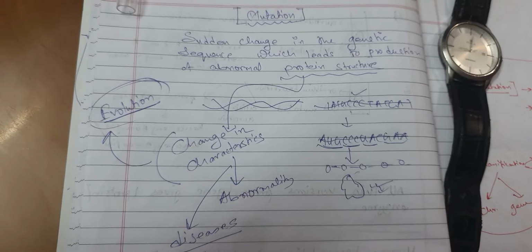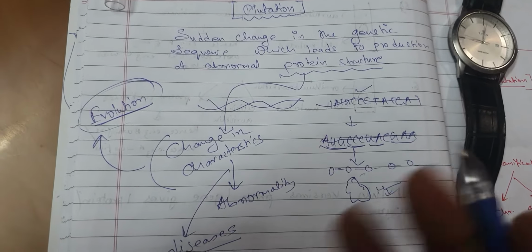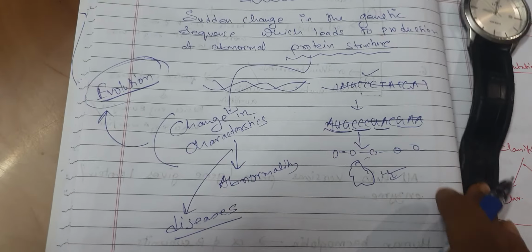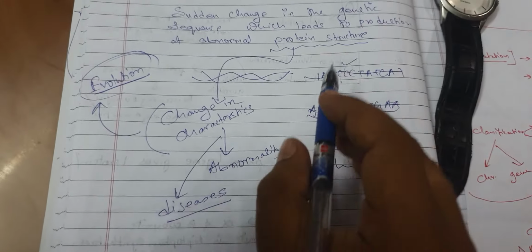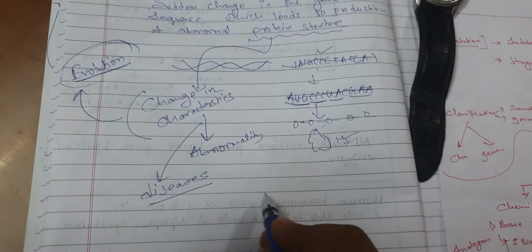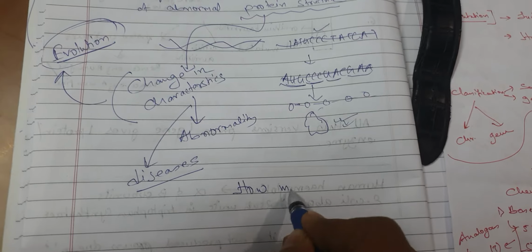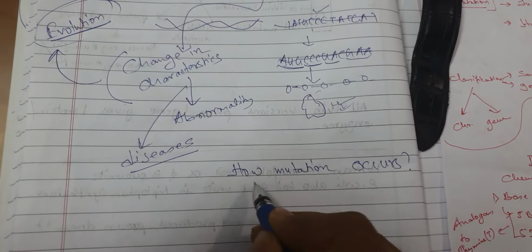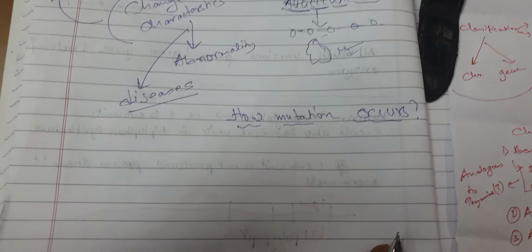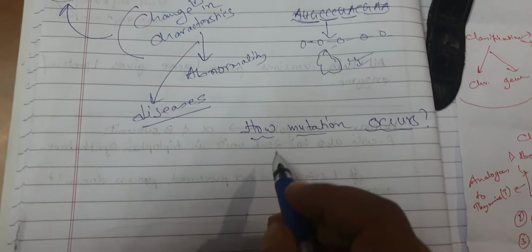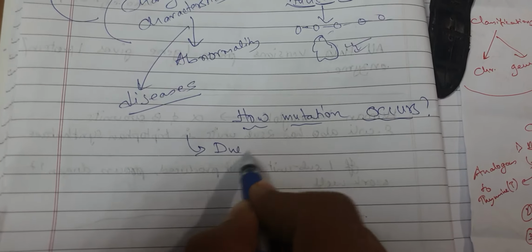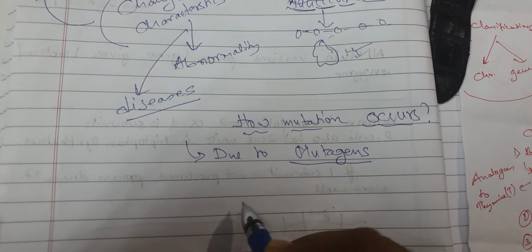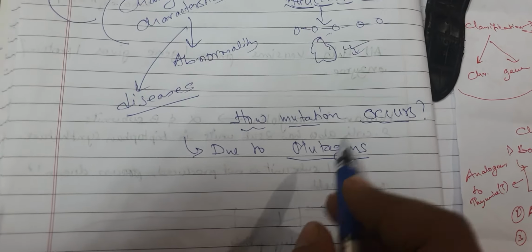Now we have to understand what mutation is and how it occurs. We have already understood its definition, and where mutations occur. Now suddenly it occurs. How does mutation occur? That is a big question. There must be some way that mutation occurs. Now mutation occurs due to mutagens, agents of mutation. That's why mutagens, agents of mutation.